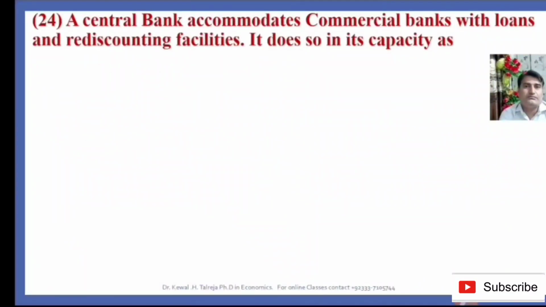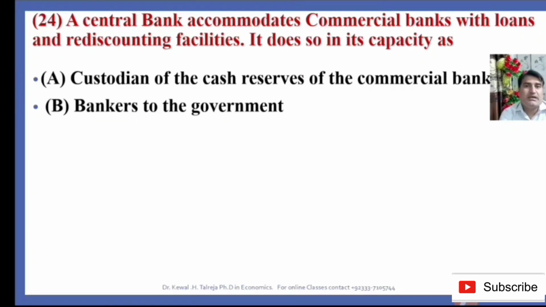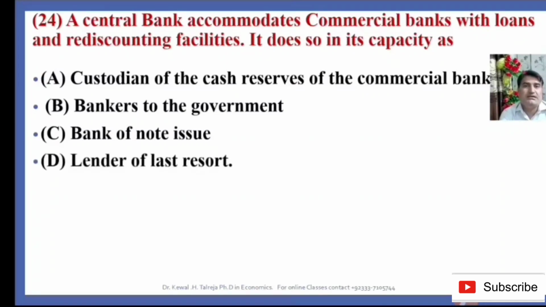Question number 24. A central bank accommodates commercial banks with loans and rediscounting facilities. It does so in its capacity as: option A, central bank is custodian of cash reserves of the commercial banks. Option B, central bank is banker to the government. Option C, central bank is a bank of note issue. Option D, central bank is a lender of last resort.